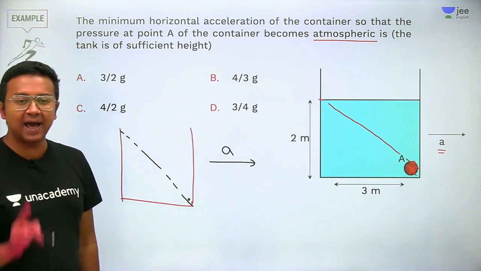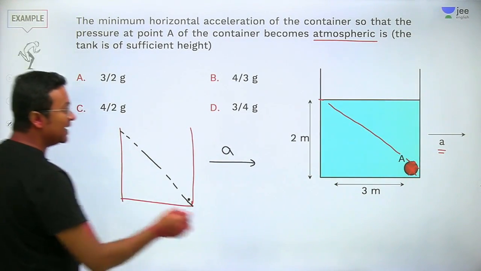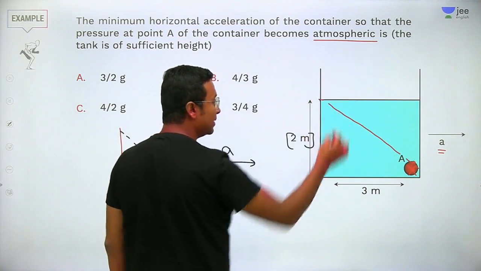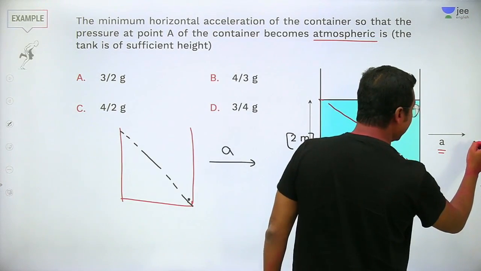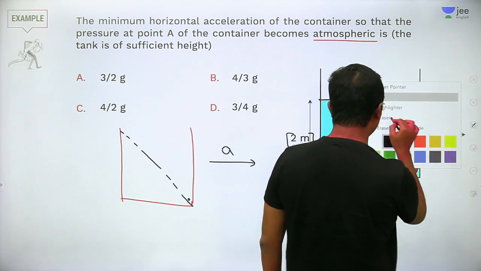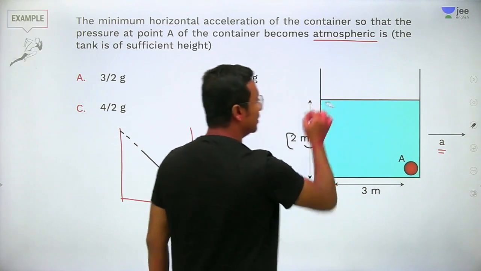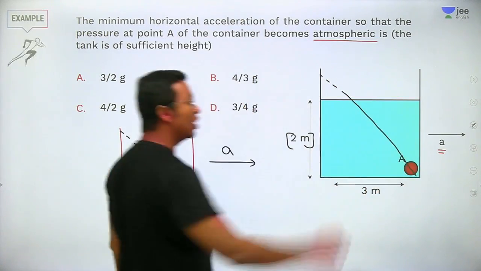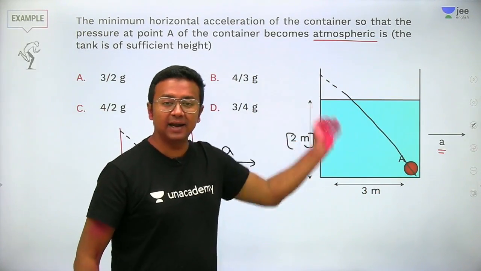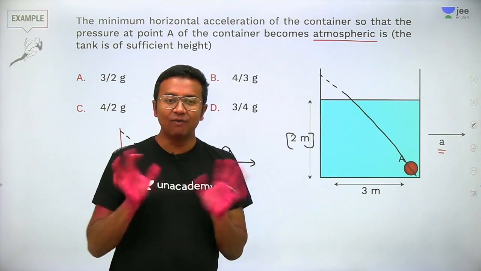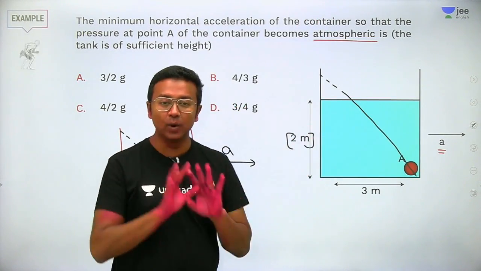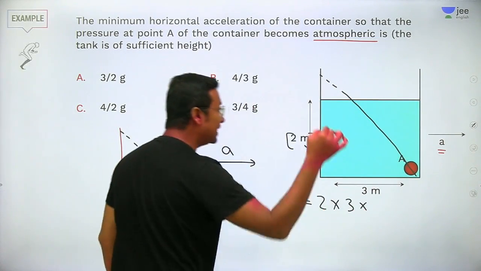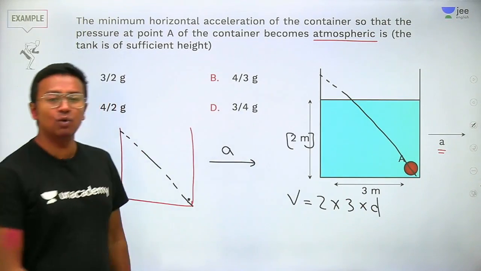Acceleration is equal to A. Definitely, if this was at a height of 2 meters, it must have actually gone up, isn't it? I mean, if I look at this diagram, what would actually have happened is this level of water would have actually gone up. Definitely, if it is going down here, it has to go up in the other direction, isn't it? Now, the volume of the liquid inside this vessel is going to be constant. Nothing but 2 into 3 into the depth. So, the depth, let's say, is equal to D.